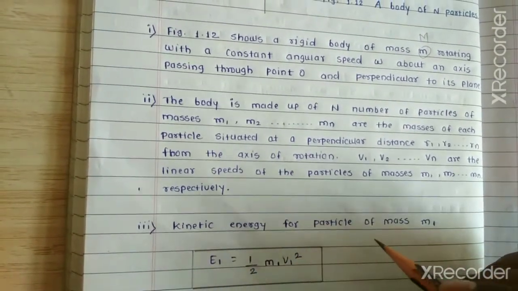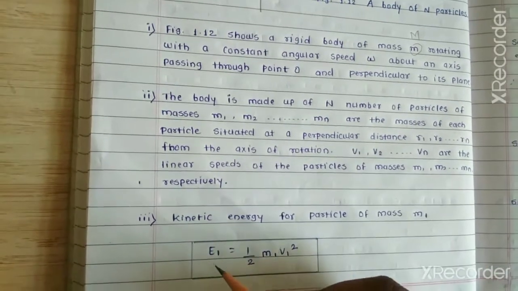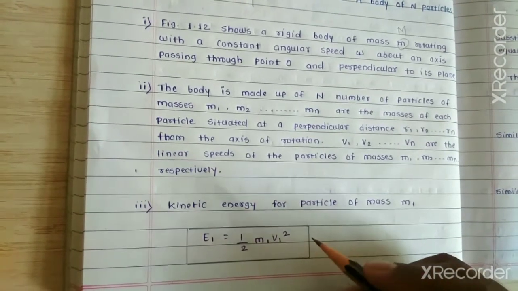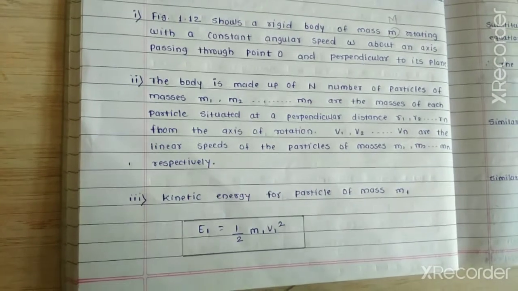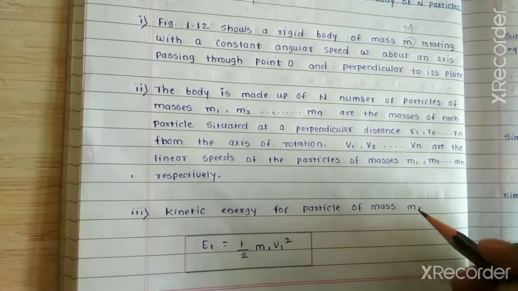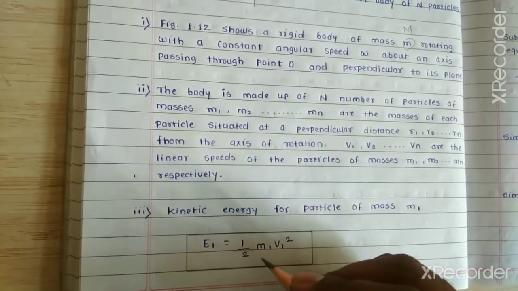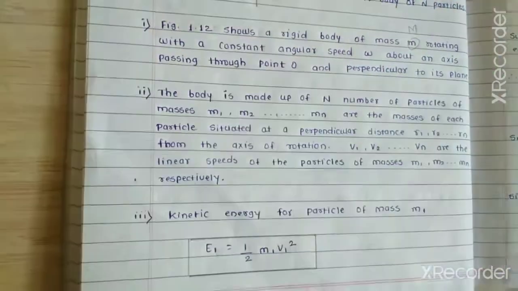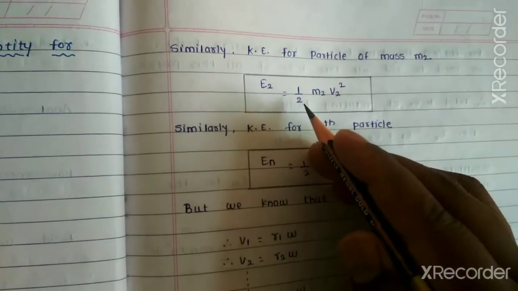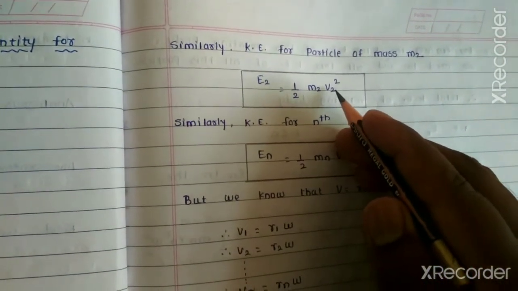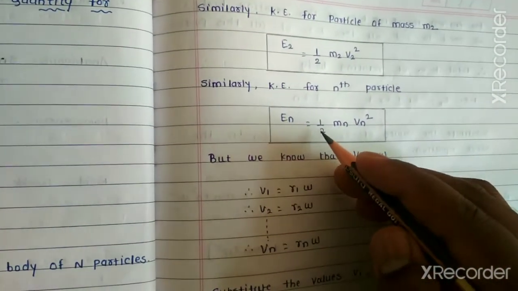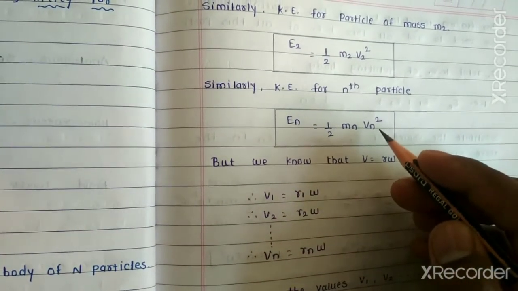So the kinetic energy of the particle of mass m1, that is E1, is equal to half into m1 into v1 square. The formula of kinetic energy is half m v square, but here we have to calculate kinetic energy for the particle of mass m1. So E1 is equal to half into m1 into v1 square. Similarly, kinetic energy for the particle of mass m2, that is E2, is equal to half into m2 into v2 square. Similarly, kinetic energy for the nth particle, that is En, is equal to half into mn into vn square.